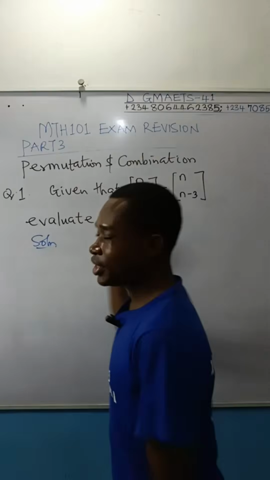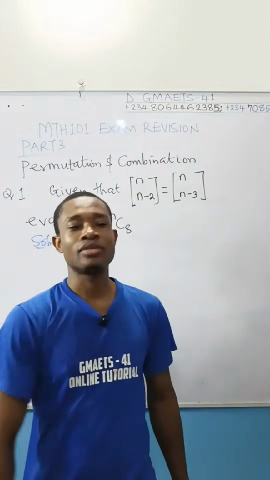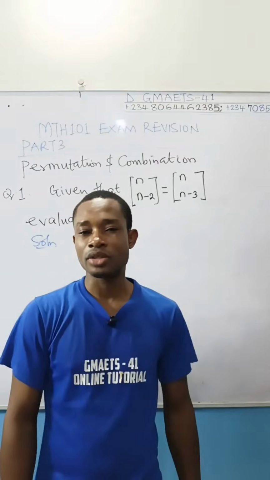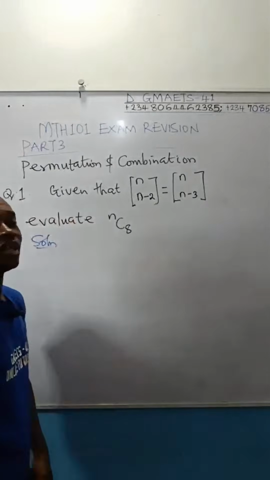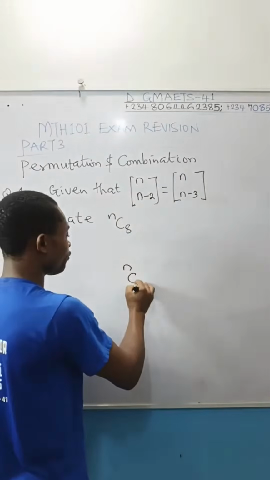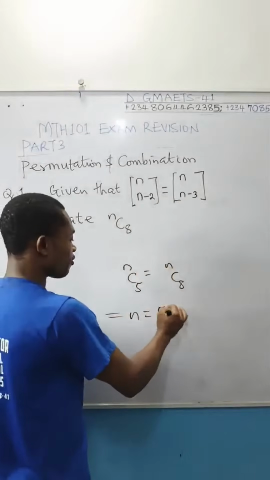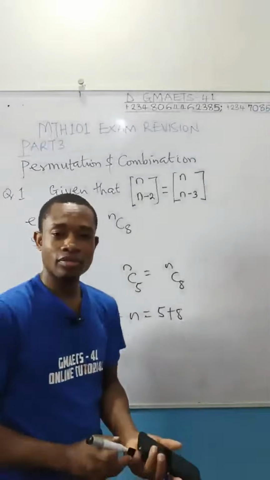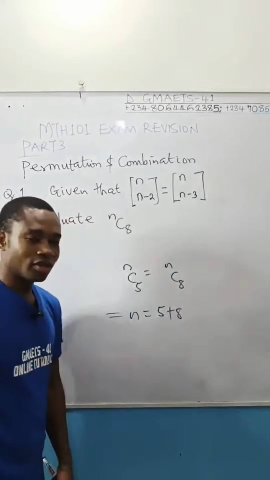Now, when you see something like this, as your examiners usually love asking, they love this thing. The principle you use in solving it is complementary combination. Don't go punishing yourself using n combination. Don't do that. If I give you n combination 5 to be equal to n combination 8, it simply means that n is equal to 5 plus 8. To get your n, it is 5 plus 8. Are you following, right? So take note of that.